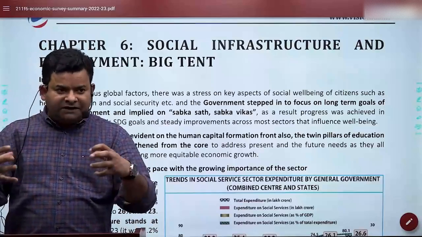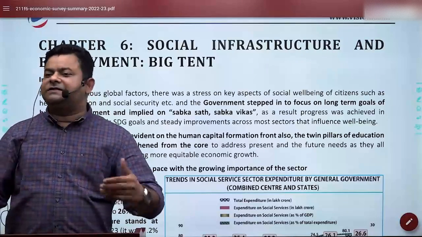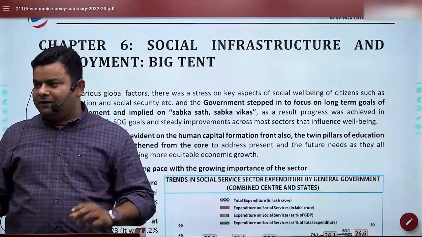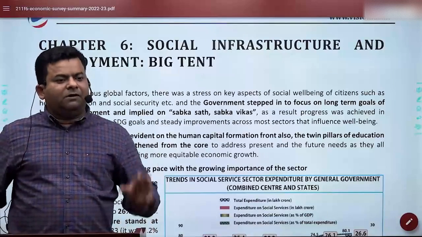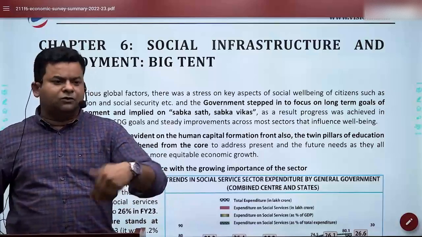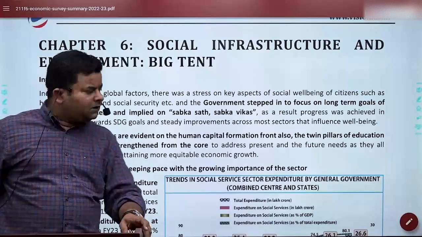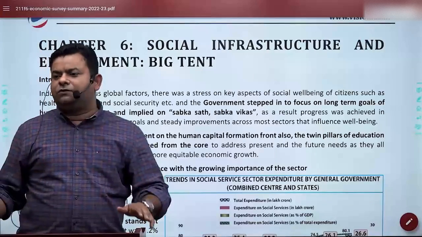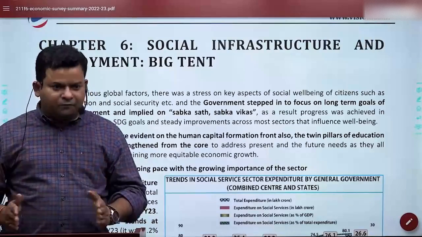And you have to create some links also. Now, this class is actually focusing on that. Not only just data sharing, but we'll try to understand what is happening elsewhere and how they could be interlinked, because UPSC asks questions on that. So, A, you need to understand what you have to take from the economic survey.